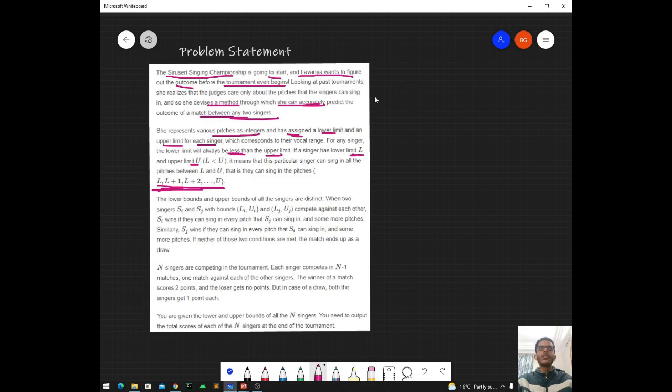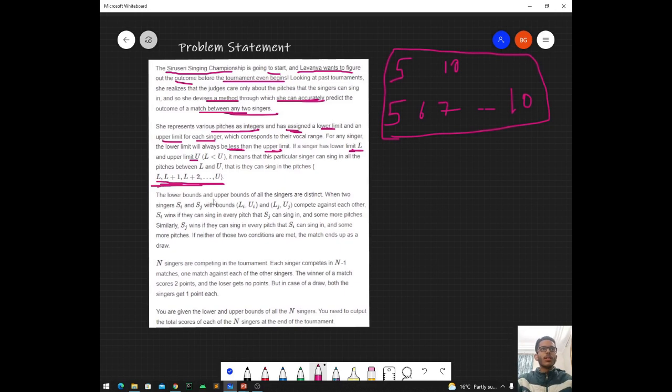So let us say if the lower limit is 5 and the upper limit is 10, the singer can sing in 5, 6, 7 up till 10. So this is basically the range in which a singer can sing. The lower bounds and upper bounds of all the singers are distinct, meaning no two singers have the same lower bound and upper bound. When two singers SI and SJ with bounds LI, UI and LJ, UJ compete against each other, then